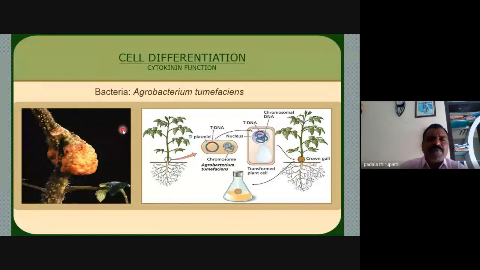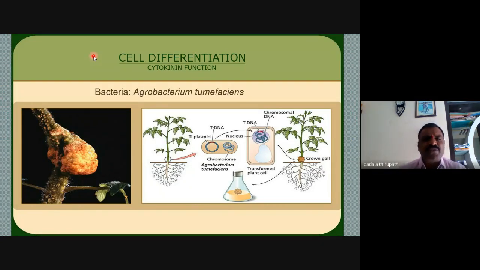The next important physiological function is cell differentiation. Whenever a meristematic cell loses its ability to divide, the cell goes into a permanent cell or permanent tissue. So the tissue or cell goes through differentiation to make the different organs of the plants.